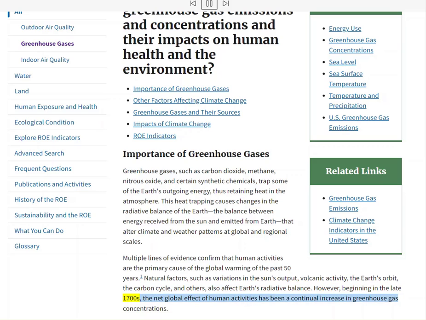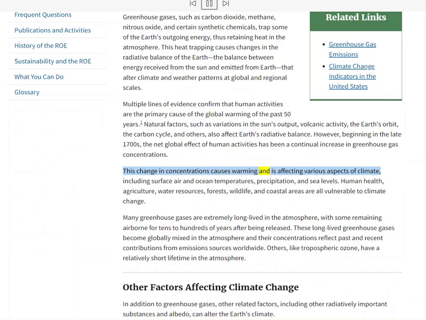However, beginning in the late 1700s, the net global effect of human activities has been a continual increase in greenhouse gas concentrations. This change in concentrations causes warming and is affecting various aspects of climate, including surface air and ocean temperatures, precipitation, and sea levels. Human health, agriculture, water resources, forests, wildlife, and coastal areas are all vulnerable to climate change.